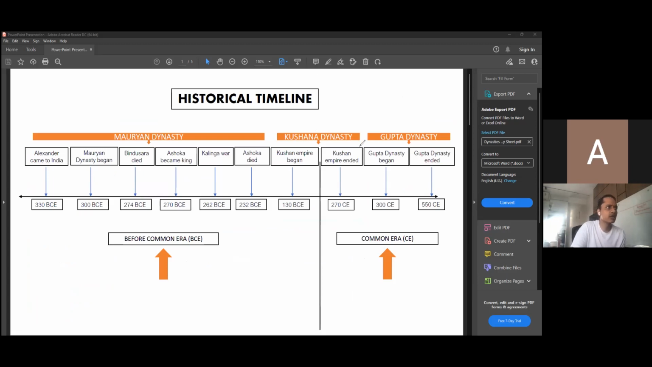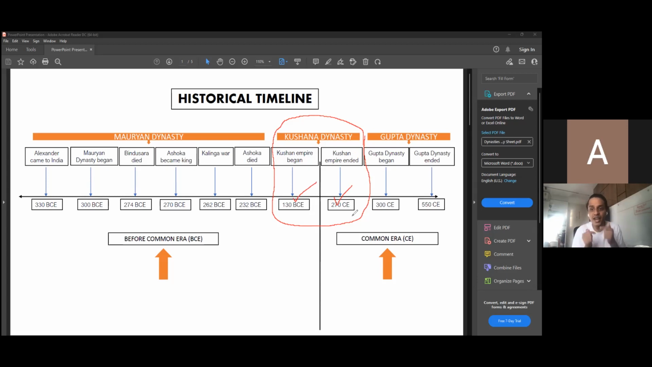Now if you look at the historical timeline, we have completed this now. The Kushana dynasty began in 130 BC and the Kushana Empire ended in 270 CE. Please don't get confused here. BCE is Before Common Era. So the Kushana Empire actually began in BCE.